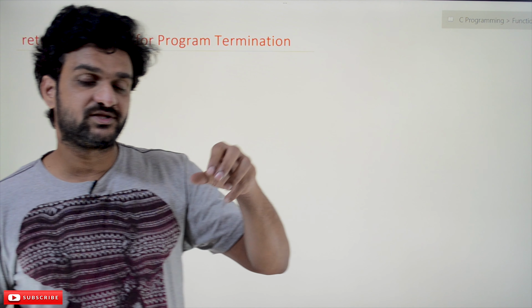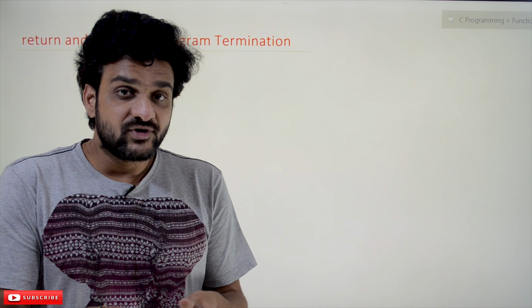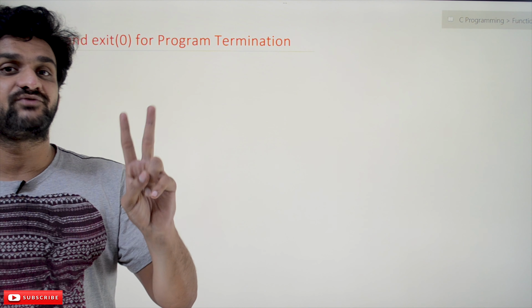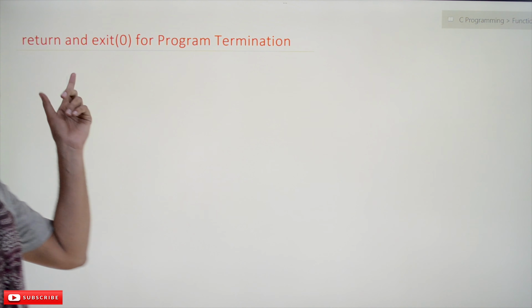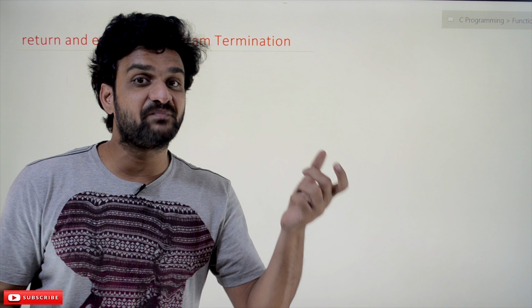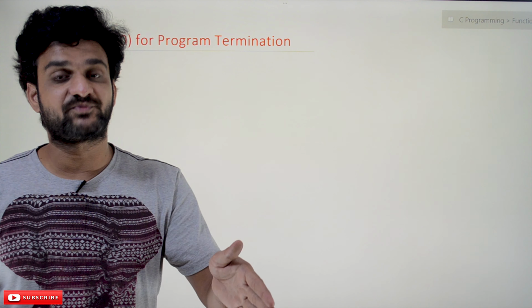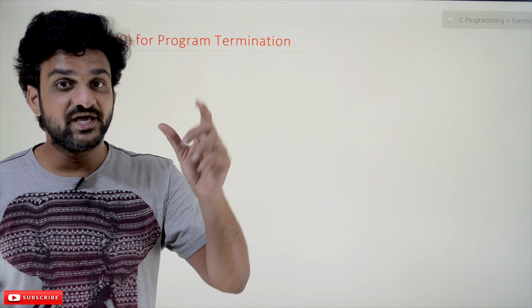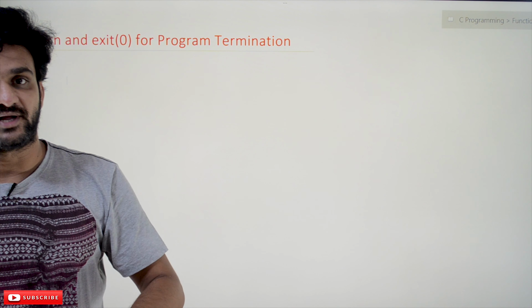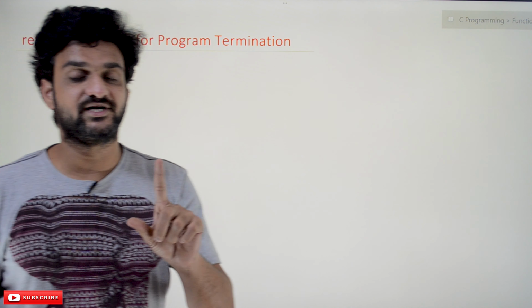We have already discussed this in our previous classes, and now in this class we will try to understand how to exit from the entire program. That can be done in two different ways. One of the ways is the return statement. Whenever the return statement is executed in main, we are going to come out of the program. In main, whenever we execute a return, we will come out of the program. That you have to understand.